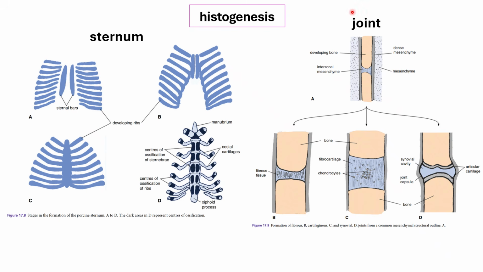And for the joints as well, of course, the commonality is that there is your mesenchyme, which eventually will produce either cartilage first, and then from these cartilage cells there will be the addition of your bone cells. Here you can see this is a synovial type of joint, wherein some areas will turn into bone while some areas will turn into cartilage.